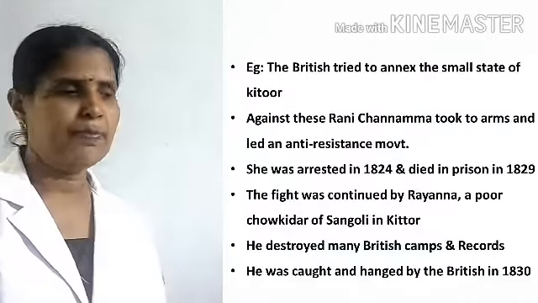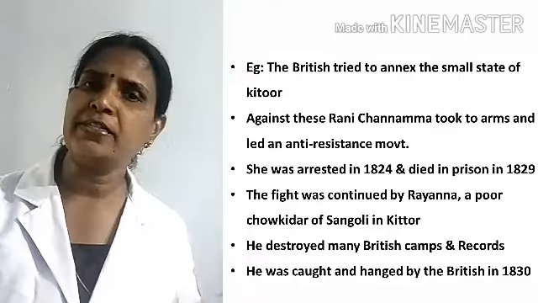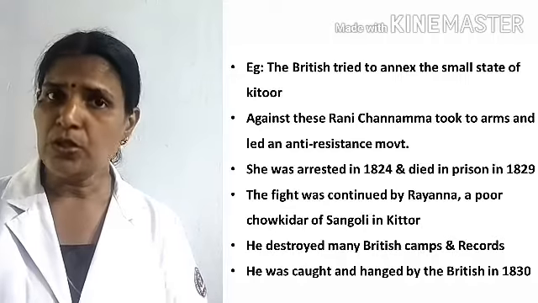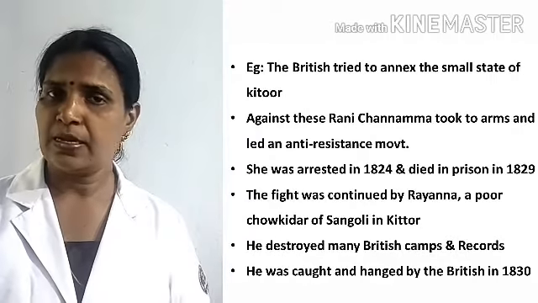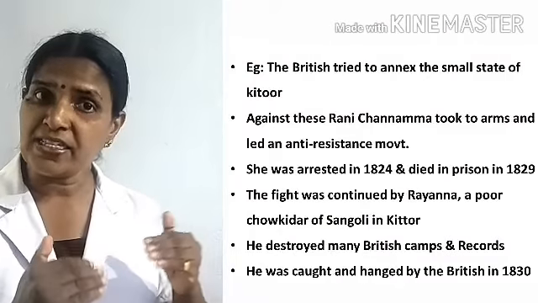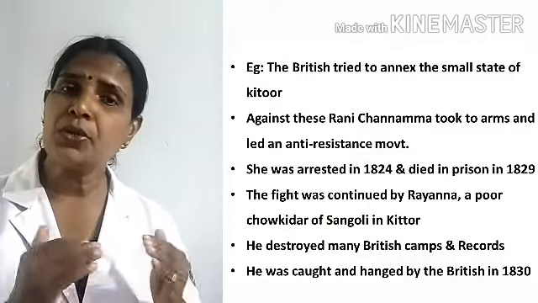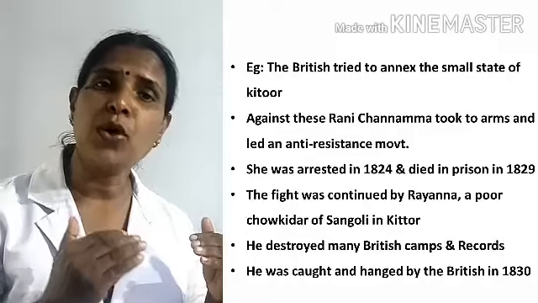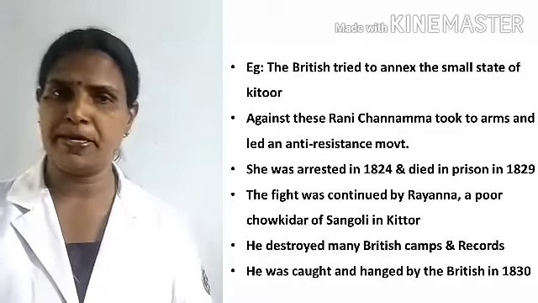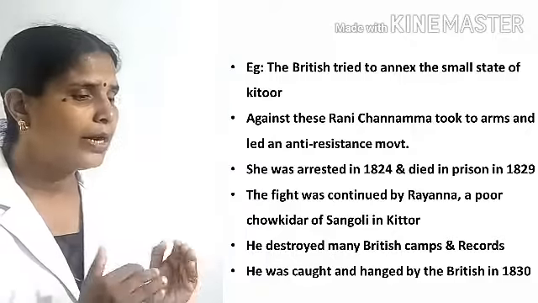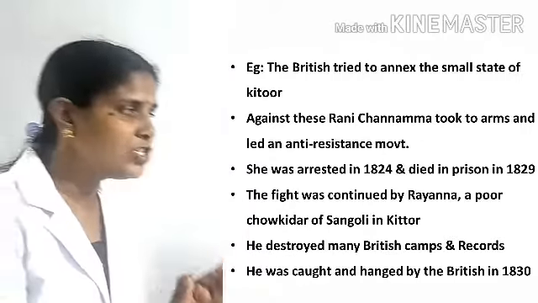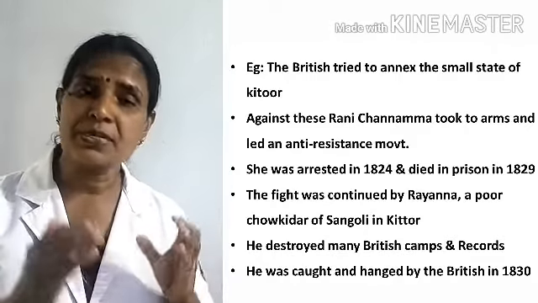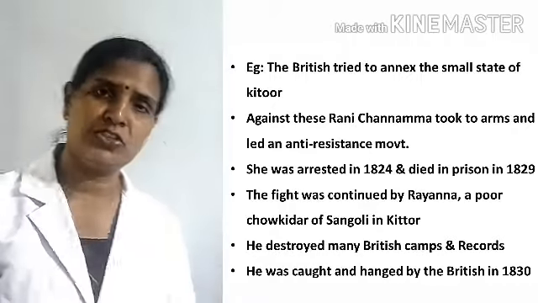Understood? And the example, the British tried to annex a small state of Kittur in Karnataka. Kittur was in Karnataka. Listen, the British tried to annex these territories, but the Queen of Kittur, Rani Chennamma, bravely fought against the East India Company. Listen, but what happened there? Then she was arrested in 1824 and she was imprisoned. And from the prison, she died in 1829.